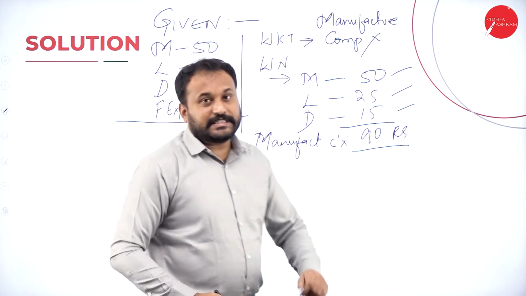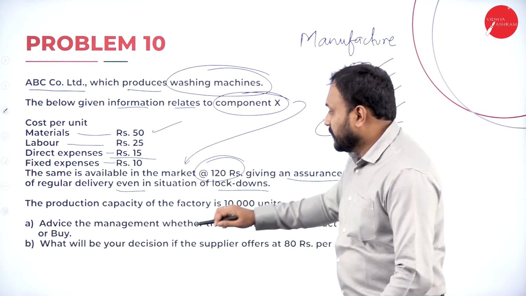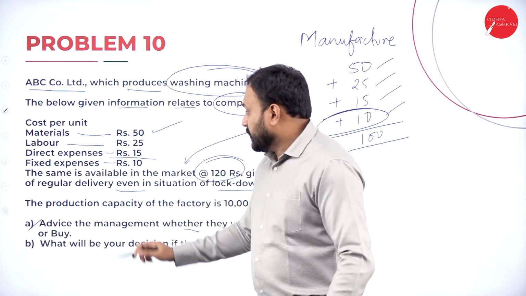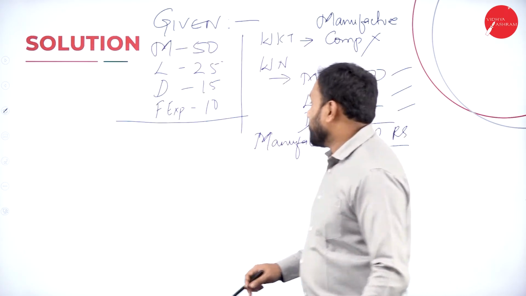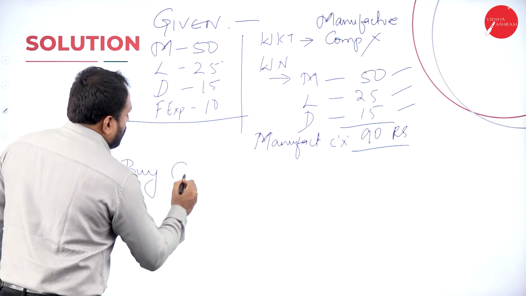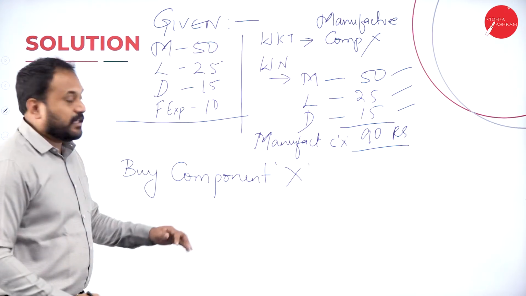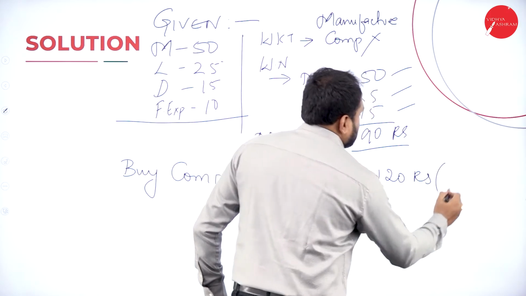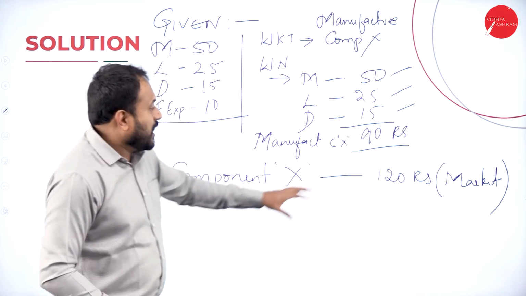But what is the question which they say? The question is the product capacity. Now understand here. Advise the management whether they will make the product or buy, because they have said the same is available in the market for 120 rupees. Now understand, to manufacture it is 90. If I need to buy component X, how much is it available in the market? At 120 rupees in the market. So how much will I save here?